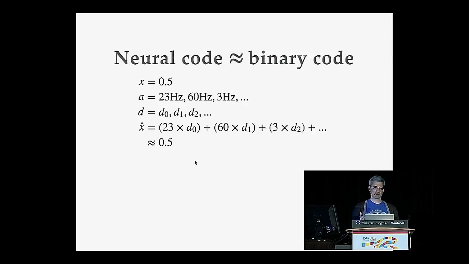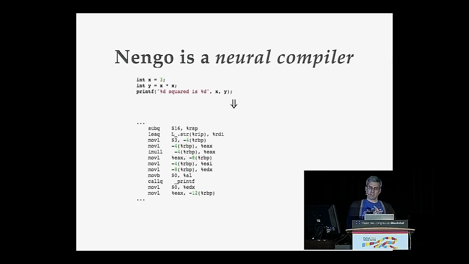So what this gives us is a way to represent information, and we can use similar methods to transform that information. And essentially what this allows us to do is to work on a higher level of abstraction than if we were just making neurons and connecting them together individually.